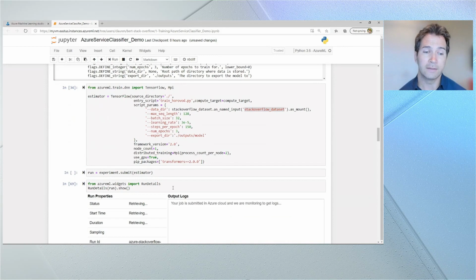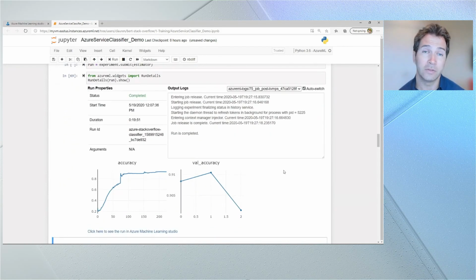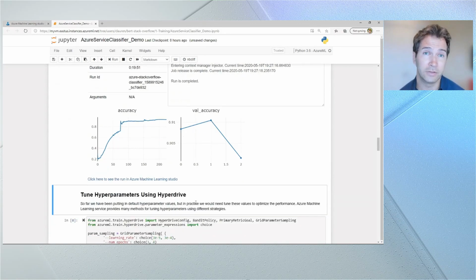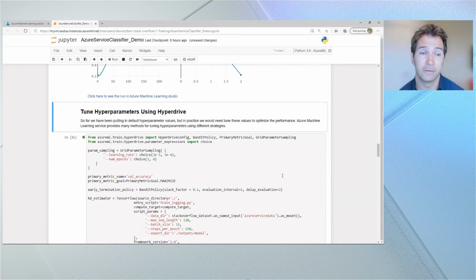And once I do, then I can see directly here in line with the Jupyter widget how well the machine learning model is performing and get access to all my logs as well. If I would like to monitor the job later, if I've walked away from my machine, for example, all the details are captured in the cloud, as I showed you earlier in the experiment details view as well. Or I can save this URL to share with other people on my team so they can monitor it. Oftentimes, training these types of machine learning models benefits a lot from tuning the hyperparameters, different input values like the learning rate, for example.